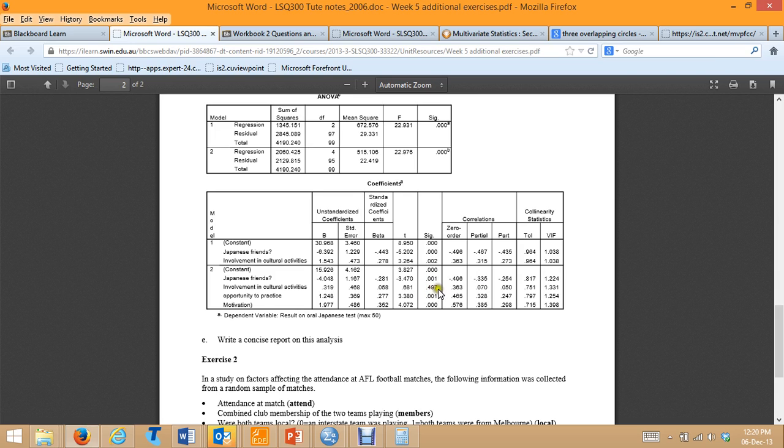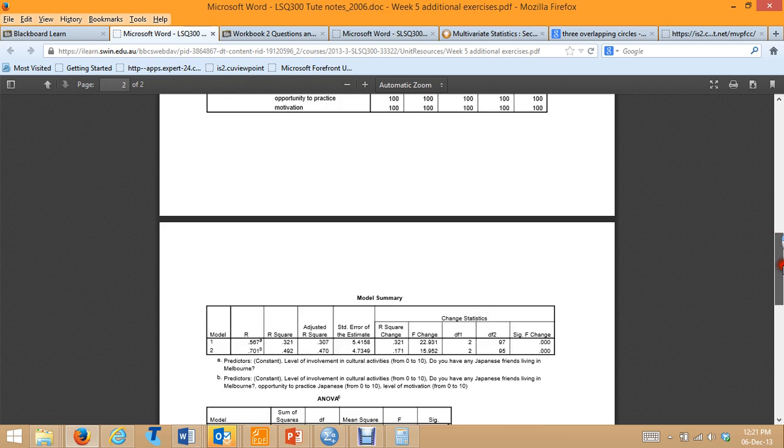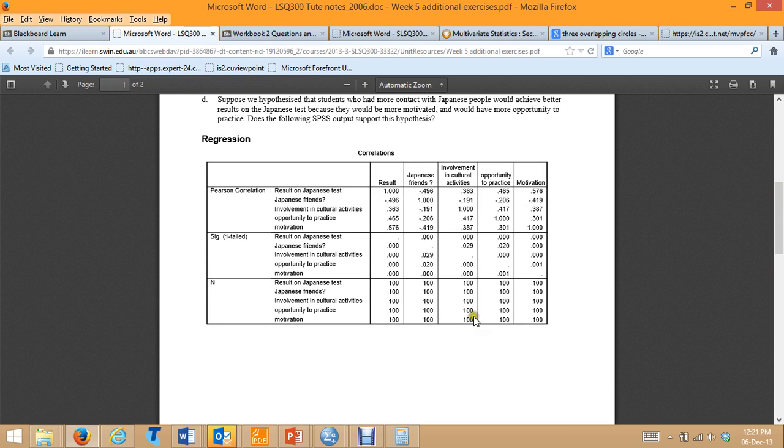Okay, so what that suggests is that, we need to look at the reason for this, but it suggests that one or both of these variables, opportunity to practice and motivation, is indeed mediating the relationship, because one of the variables is no longer related to performance on the oral test at all, and the other variable's relationship is reduced. So we'll go back up here. So both of the possible mediators at step 2 were significant.